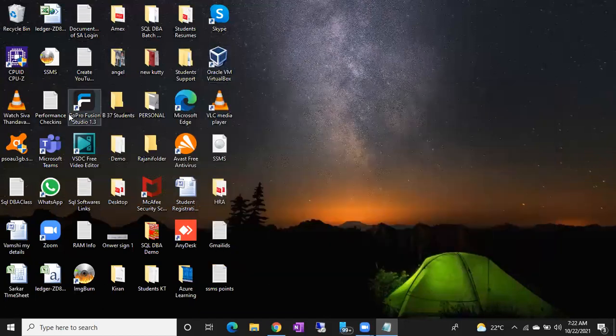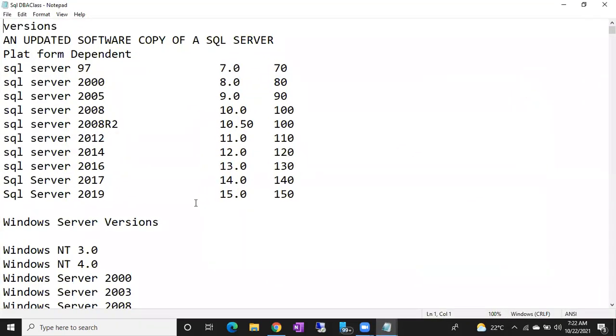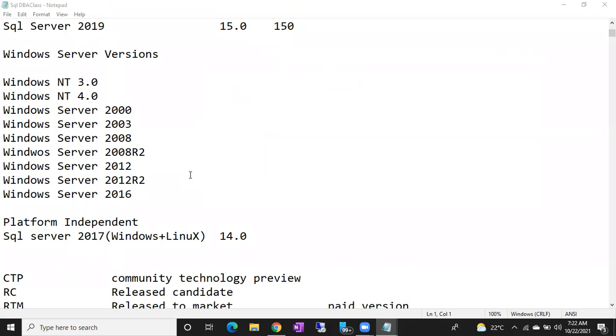Right. So yesterday we just discussed versions of the SQL Server, versions of the Windows servers, and compatibility also. I'll let you know the answer which language we'll use for MySQL. Some people typed C++, some SQL, T-SQL. I'll update you what the answer is.